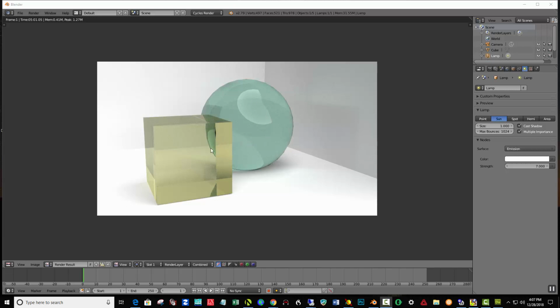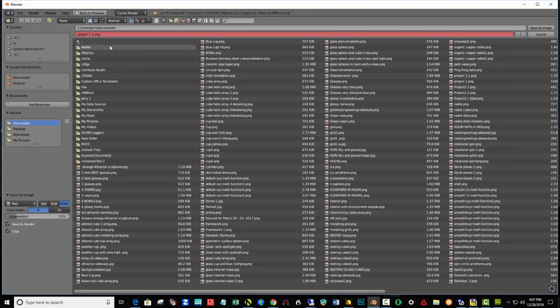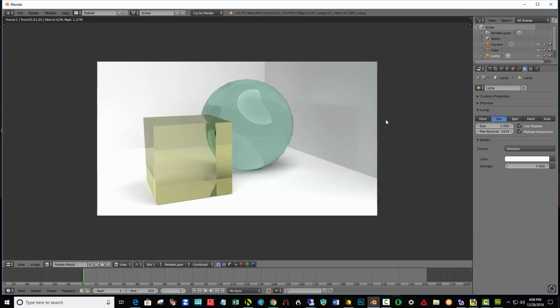So that's basically it. Make sure you hit F3 on your keyboard in order to save the picture. Okay, and name it project 2.1, save as image, as a PNG, and put that in your Google Drive.